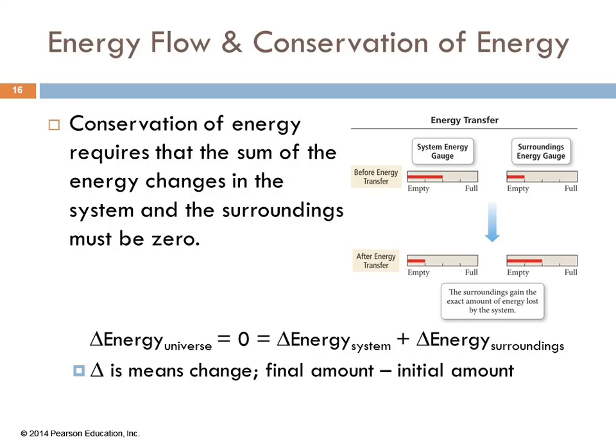So conservation of energy means that the sum of the energy changes in the system and the surroundings must be zero. Remember, delta means change. It's the final minus the initial. The change in energy of the universe is equal to zero, which means that the change in energy of your system plus the change in energy of the surroundings must add up to zero. And that's something we're going to use in lab today. Whatever one loses, the other gains.